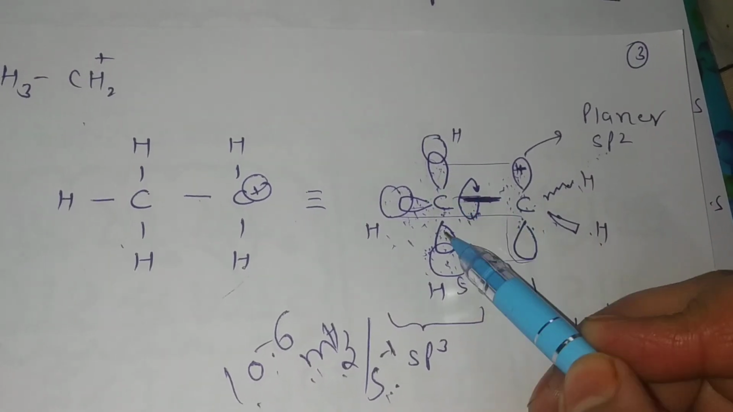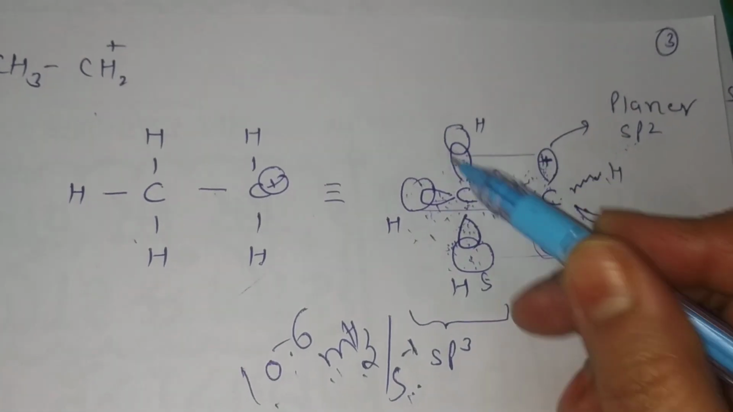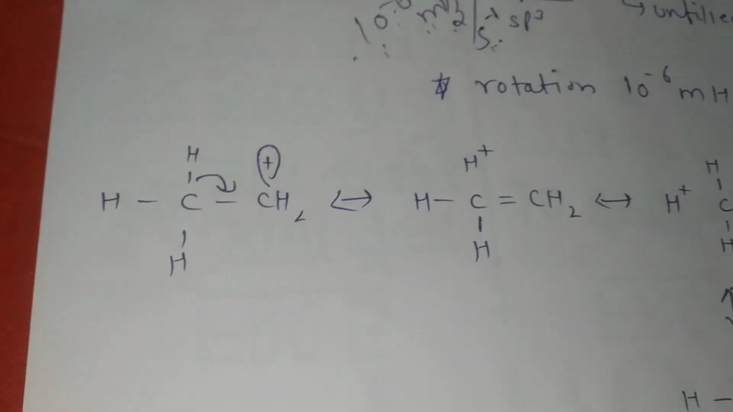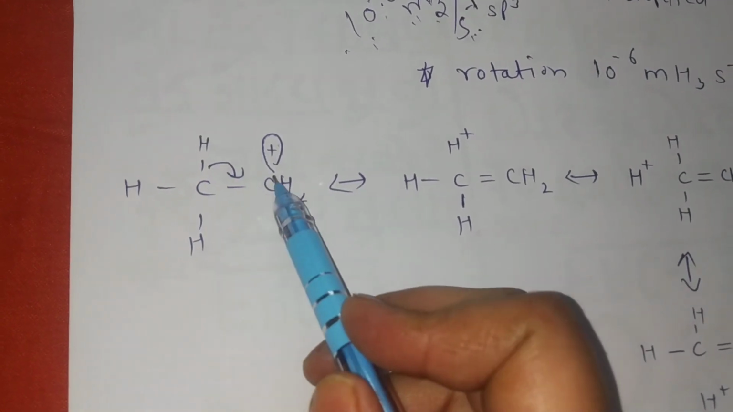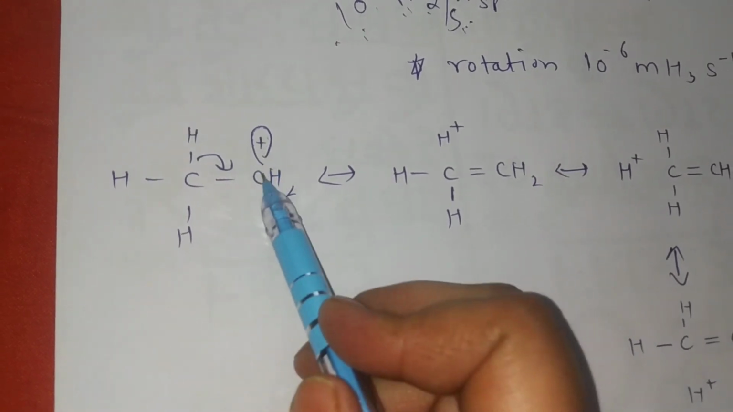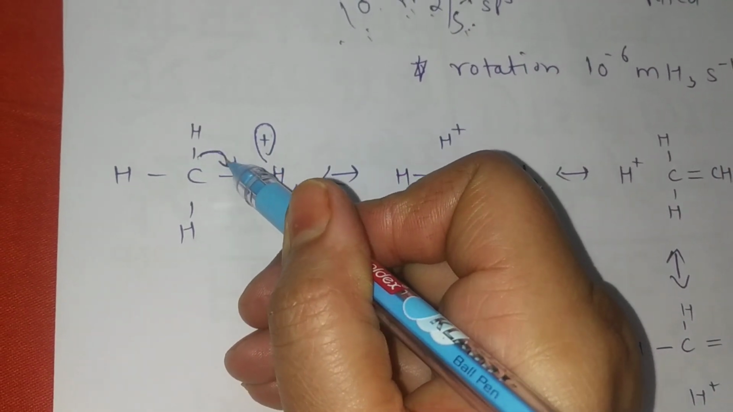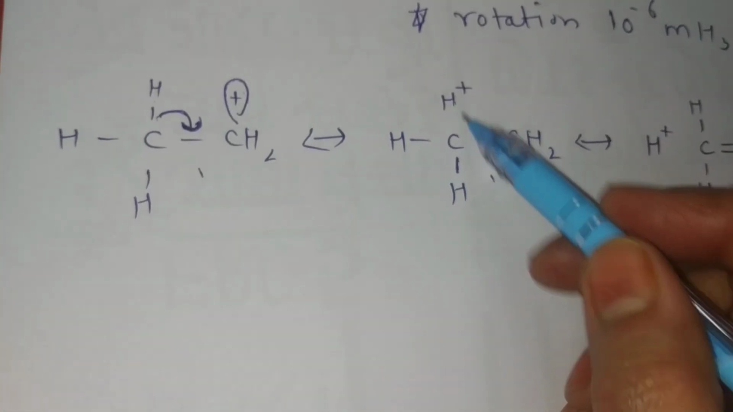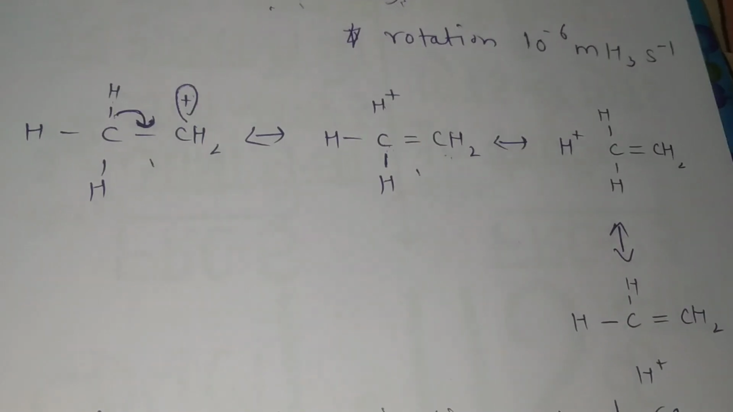Like this, these bonds minimize this positive charge. This positive charge is minimized by these orbitals, by interaction one by one. Looking at the structure, students, one C-H bond interacts with this CH2 carbocation positive charge and minimizes the charge. See, the bond shifts here, H plus. Now this is bondless, and here is C double bond CH2.